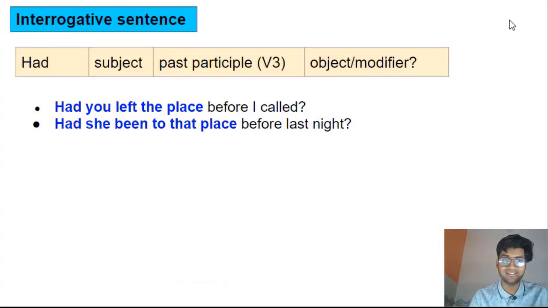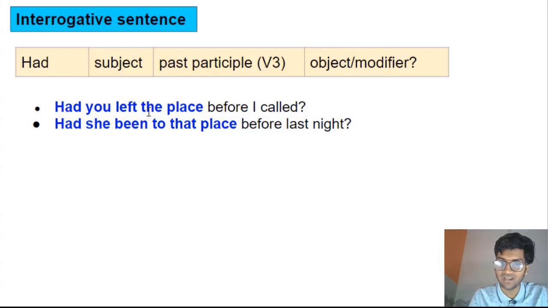Interrogative sentences, sentences that are used to ask questions. You use had in the beginning, followed by subject, followed by past participle, followed by object or modifier, that is optional, followed by the question mark. When you want to ask a question that can be answered in simple yes or no. If you want to ask a question that cannot be answered in simple yes or no, use a question word, that is WH family words, before had. When, where, why, how, right?